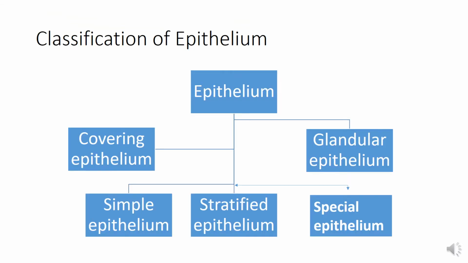So, classification of epithelium. Epithelium is classified into two basic types, the covering epithelium and the glandular epithelium.